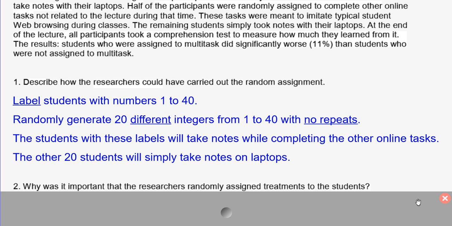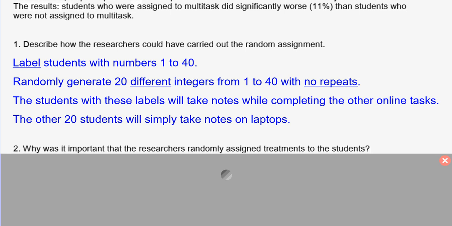If you wanted to talk about doing it with slips of paper, you could assign the students numbers 1 through 40 on a class list, put similar sized pieces of paper, same font, numbered 1 through 40, and then pull the 20 different slips of paper out. Again, you're pulling them out and leaving them out. You're not putting them back in to be pulled again. The first 20 that you pulled, you could have them take notes while completing the online tasks. The remaining 20 would just simply take notes on the laptop.